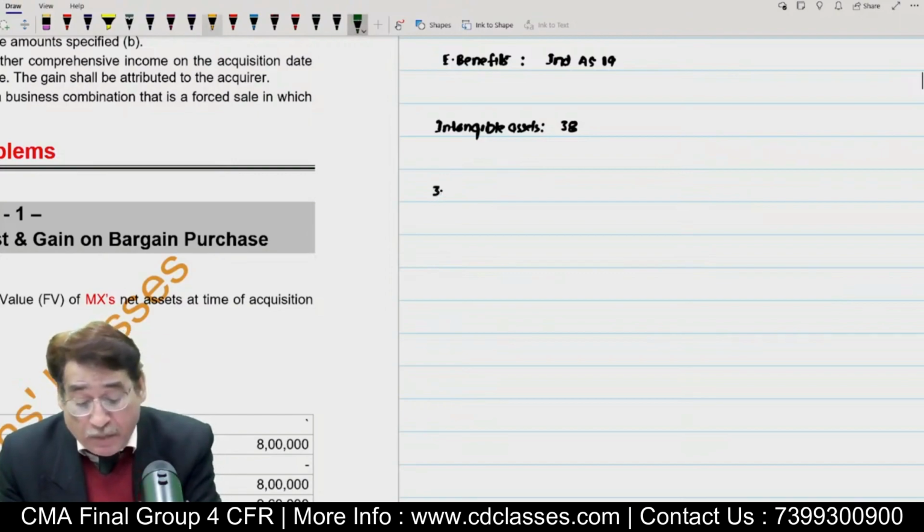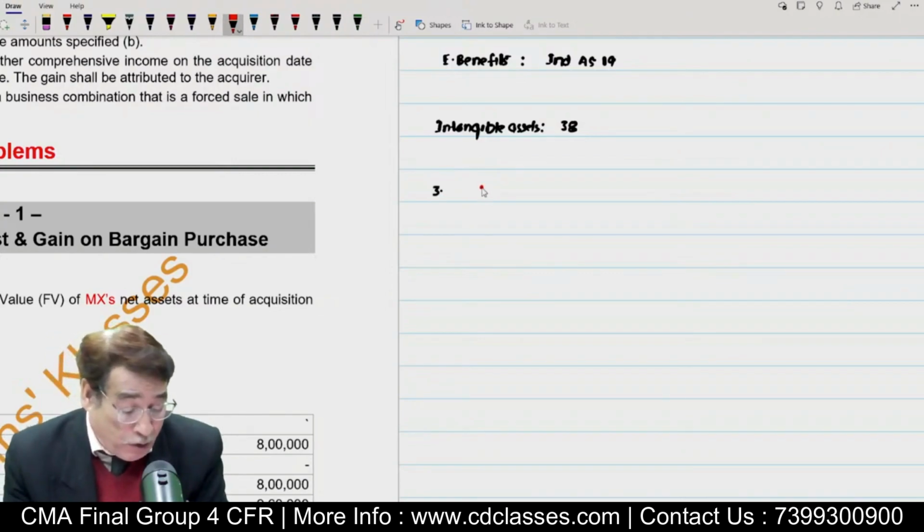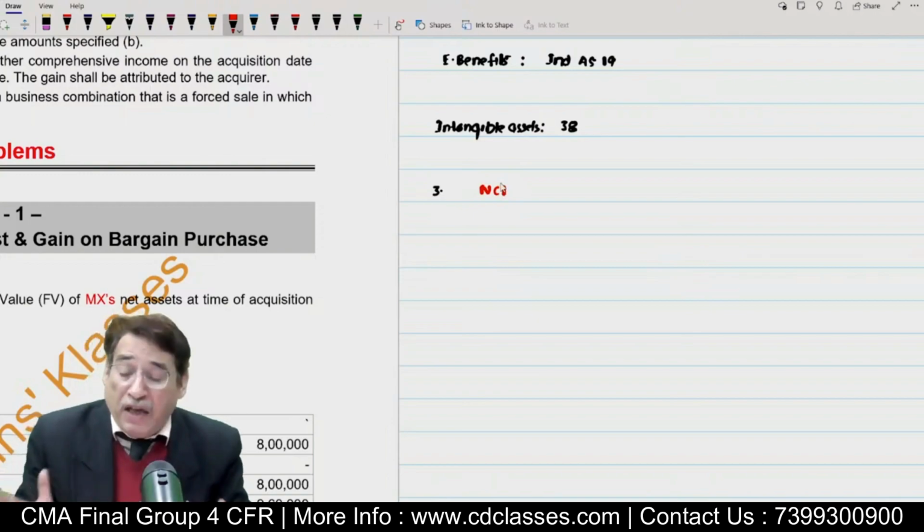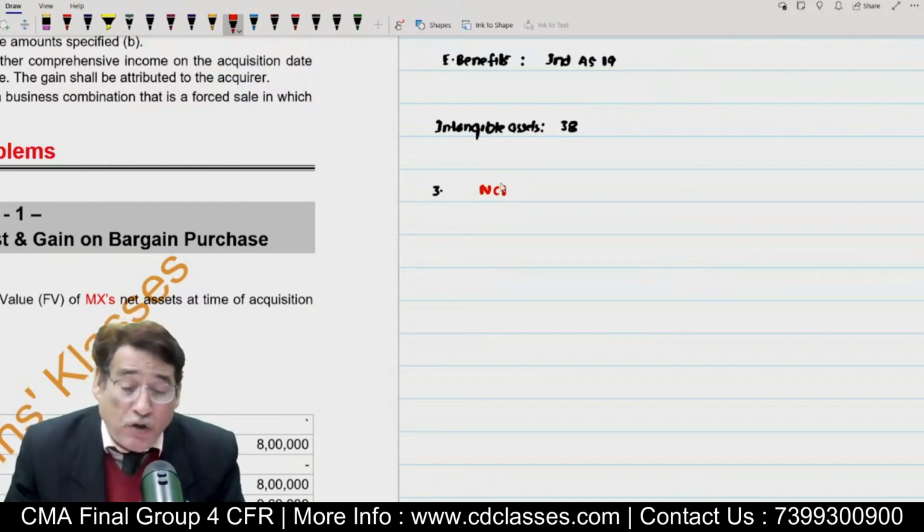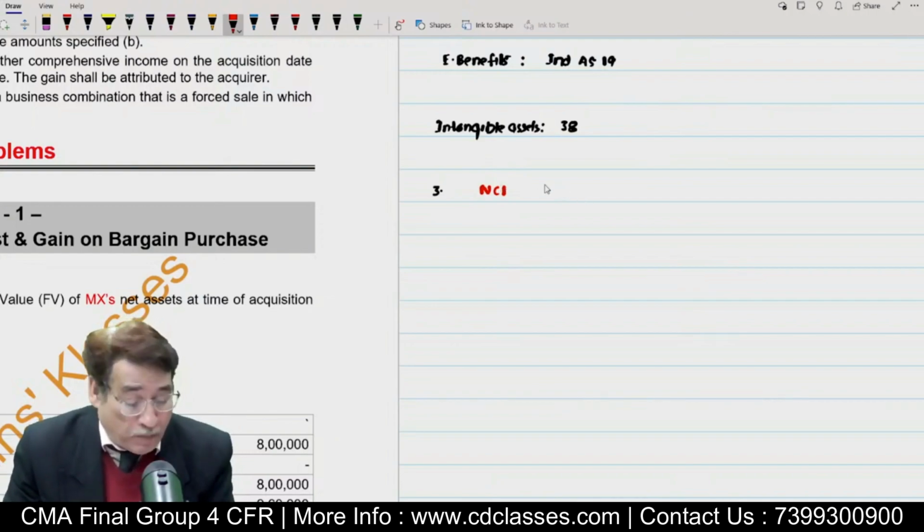Under the third step, the standard says that when you do the accounting, you will have to compute the NCI also. What we mean by NCI and how we are going to compute the value of the NCI is another question. So we have to compute the value of the NCI also. The standard says so. What we mean by this particular point, pay attention here.